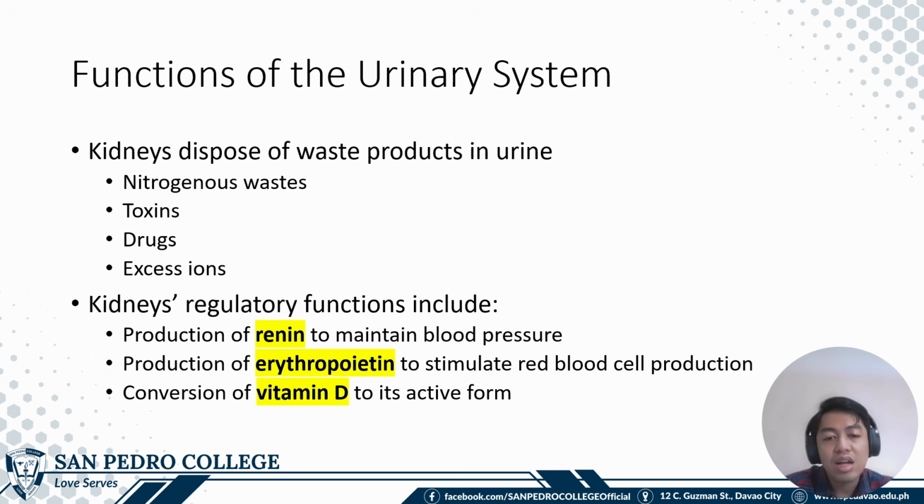Kasi kung wala ka ng erythropoietin, the long bones will not be stimulated to produce red blood cells, hence resulting in anemia. Another function of the kidney is to convert vitamin D to its active form.